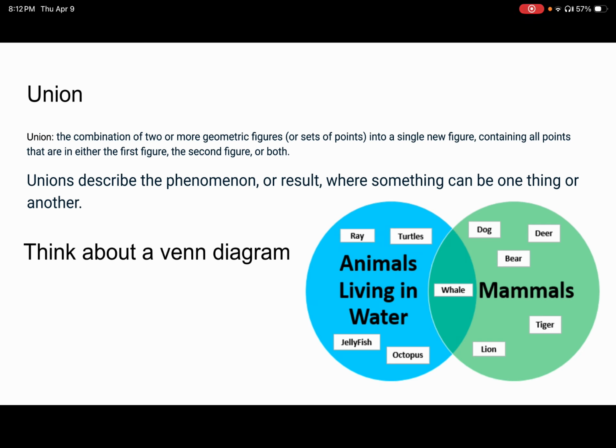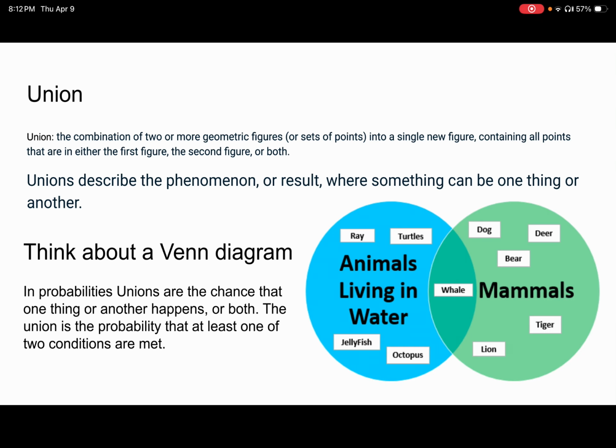One person may bet on an animal living in water, others may bet on a mammal, but you can still win if you get anything in these categories. In probabilities, unions are the chance that one thing happens or another happens, or both. The union is the probability that at least one of the two conditions is met.